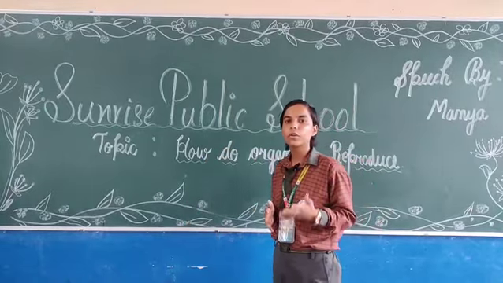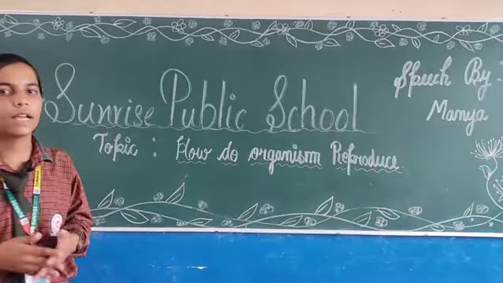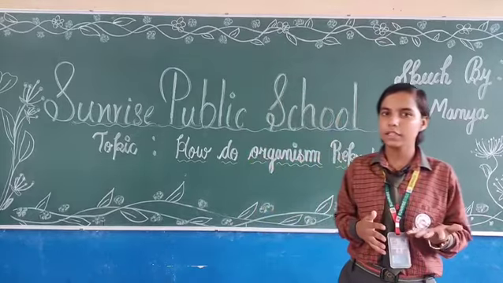Now, the fourth type of asexual reproduction is budding. A small outgrowth called a bud grows on the parent's body and detaches upon maturation, which gives rise to a new individual. For example, Hydra. Now, the fifth type is vegetative propagation.